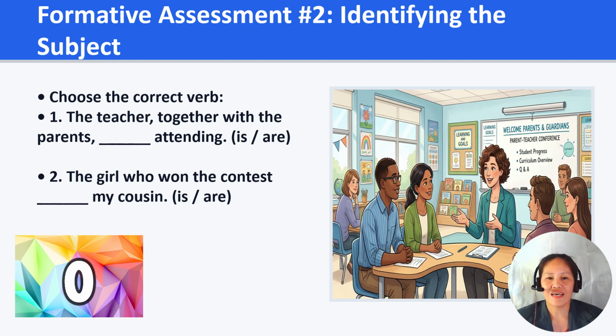In the second sentence, the subject is girl, and "who won the contest" is an adjective clause that only describes her. So since girl is singular, the correct verb is S. Always remember the verb agrees with the main subject, not with the extra phrase or clause.